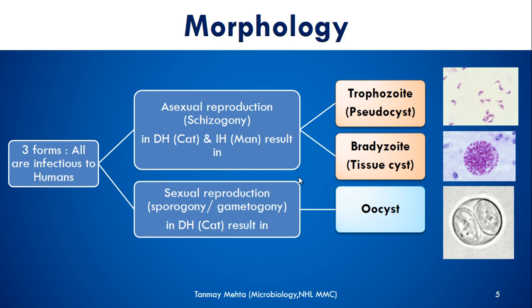So what are the asexual reproduction forms? They are trophozoite and bradyzoite. Trophozoites are rapidly multiplying forms. Bradyzoites are slowly multiplying forms. Sometimes within infected cells, when trophozoites are growing, they give a cyst-like appearance, but it is a false cyst. That's why we say trophozoites usually form the pseudocyst, and bradyzoites actually form the true cyst. Within the tissues, they form a collection of bradyzoites, around which there is a cystic layer. So bradyzoites form the true tissue cyst, and the sexual form is the oocyst, as you can see here.